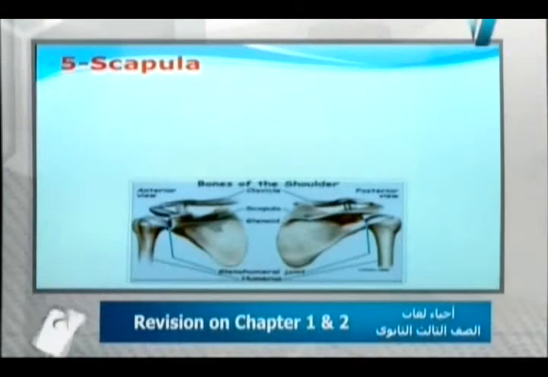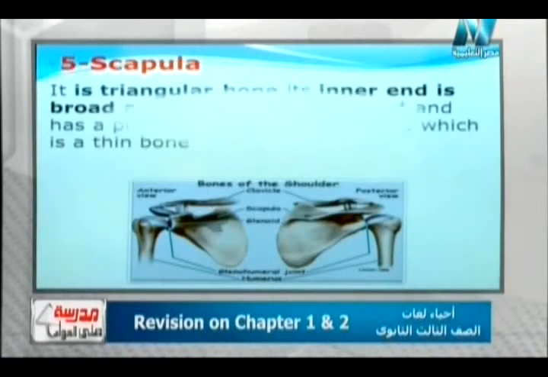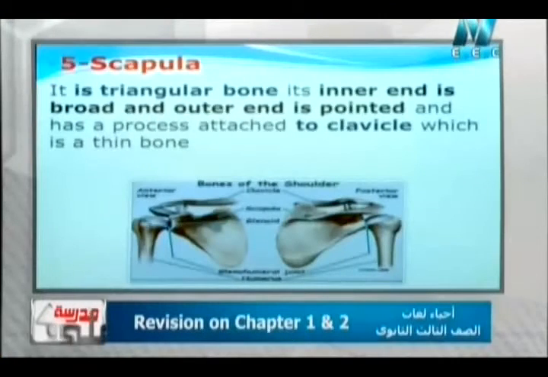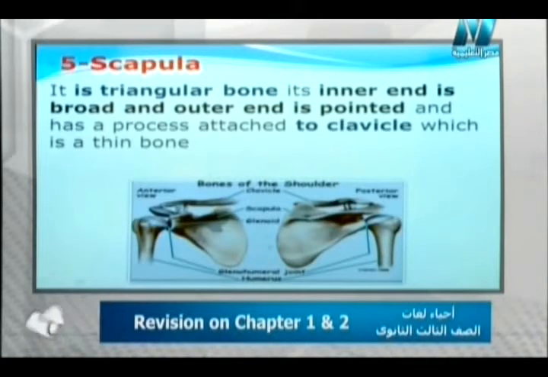The scapula. Mr. Yahya, what about the scapula? The scapula, Mr., really, it is a triangular bone which is found in the pectoral girdle. Its outer end is pointed and its inner end is broad, and it is attached to the clavicle bone, which is a thin bone, Mr. Of course. So the scapula is a triangular bone, its inner end is broad and the outer end is pointed, and it has a process attached to the clavicle, which is the thin bone.